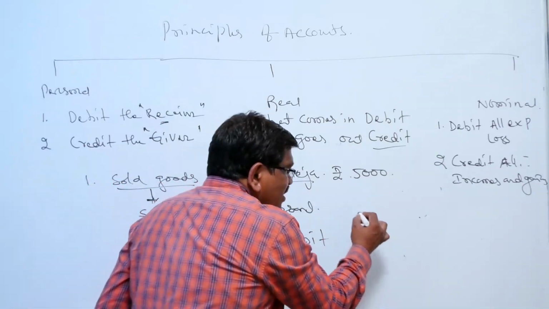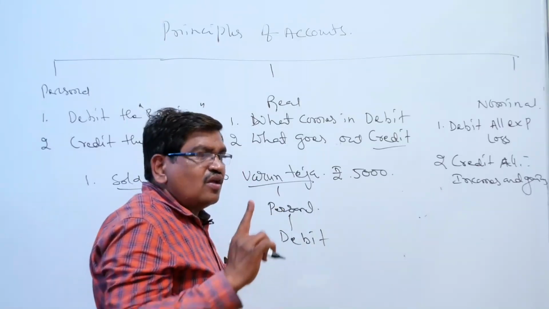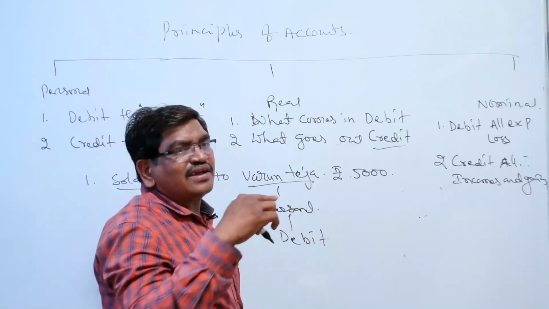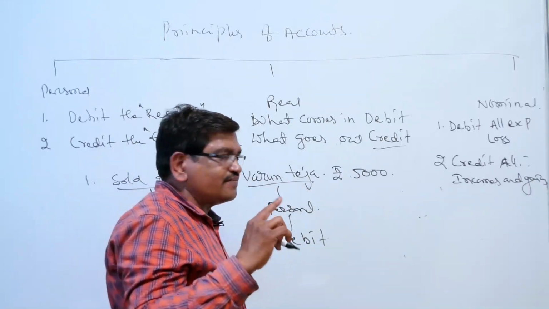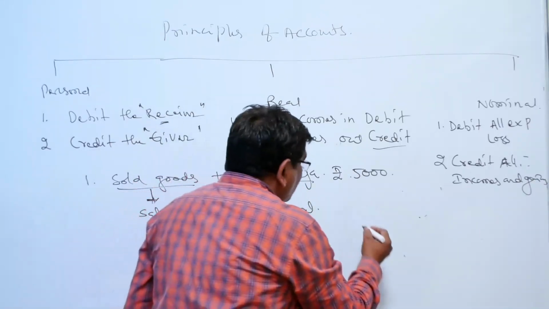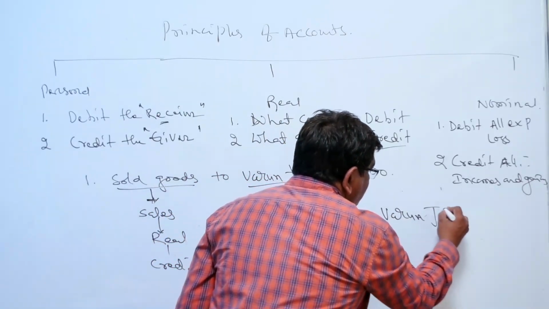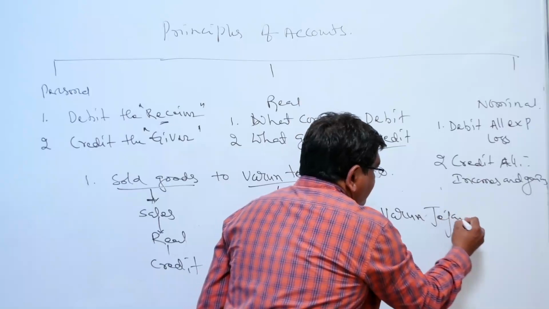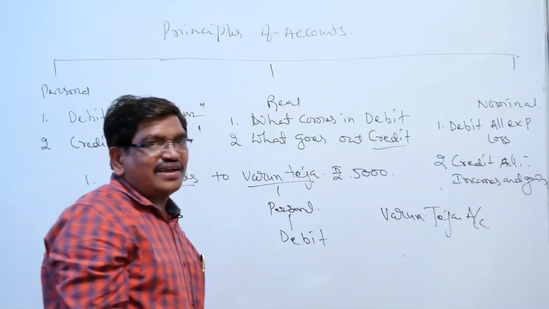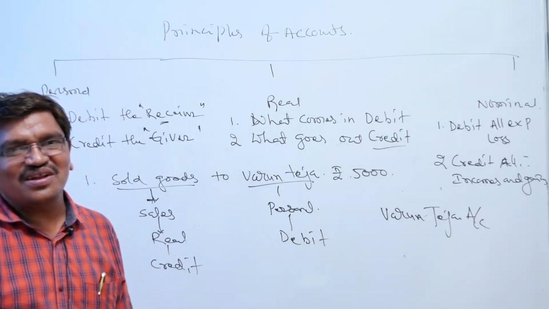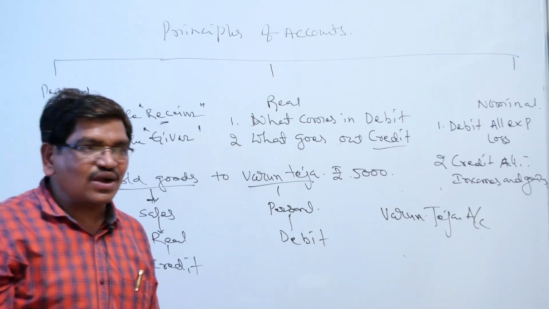Now first you write the debit aspect. Please remember: first the debit aspect, then the credit aspect, then the narration, as per the entry format. Now, debit aspect what? Varun Teja. So we write here Varun Teja A/C, not air conditioner, not air cooler. A/C here represents account.